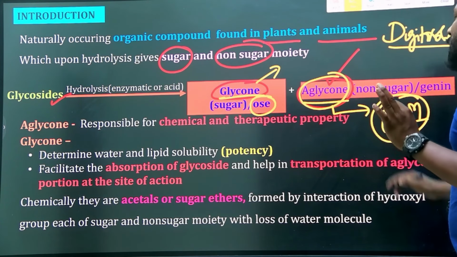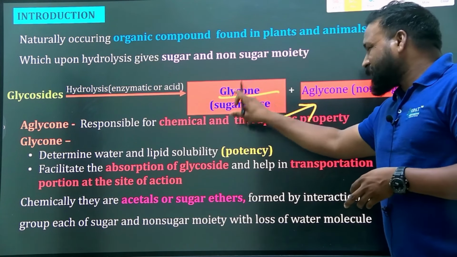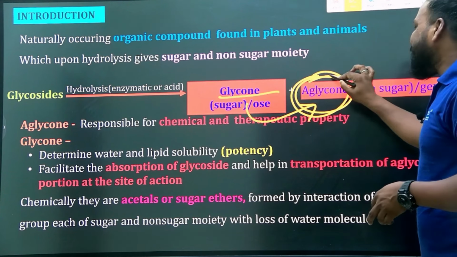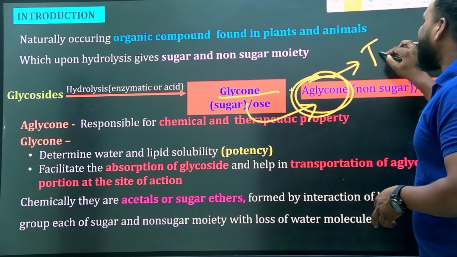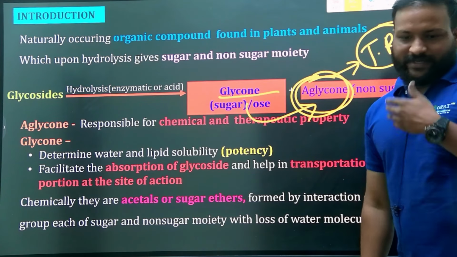But what is the role of this glycon moiety? It supports the aglycone moiety for better absorption and for better targeting to the site of action. Because of the support of the glycon or sugar moiety, it absorbs more and targets more, and thereby it shows the therapeutic response. So that's the role of the sugar moiety.